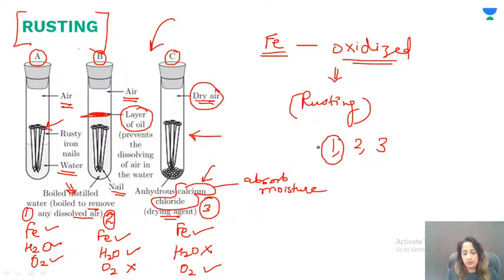In these 3 cases, 1, 2, and 3, iron will be showing rusting only in case number 1, right? So this could be a full-fledged 5-mark question: demonstrate with an experiment what are the requirements for the rusting of iron to take place, right?